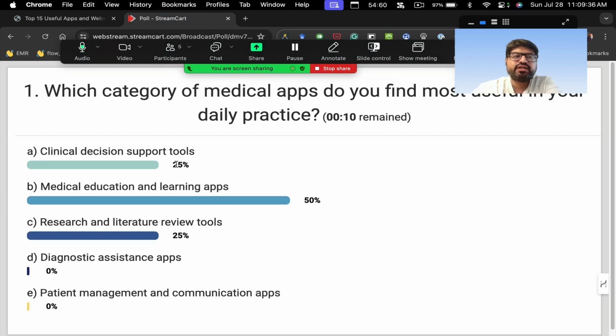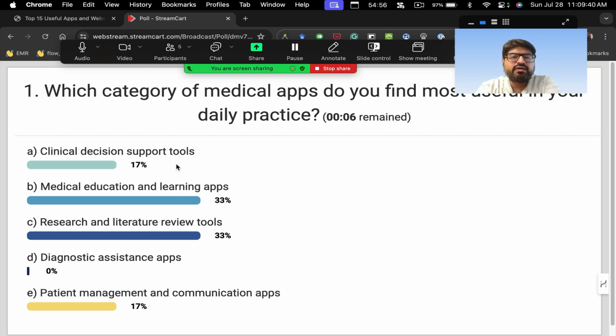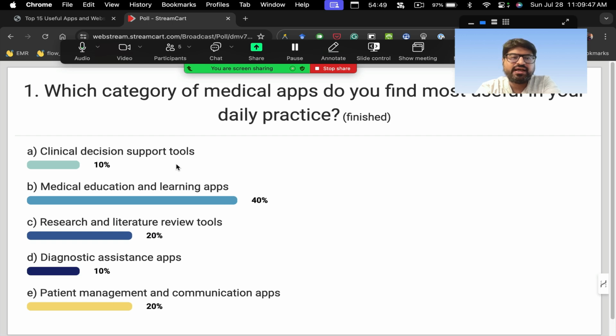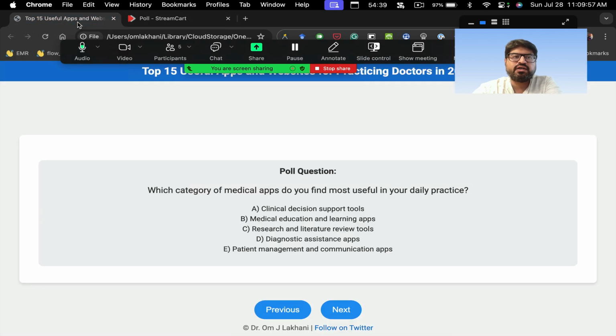Okay, so you can see on the screen, I'm looking at these poll results, and though the results are changing as I speak, a lot of you are biased towards medical education and learning apps, and a lot of you are also talking about research tools and patient management and communication apps. So these are the ones which are most popular amongst the doctors who are following this.